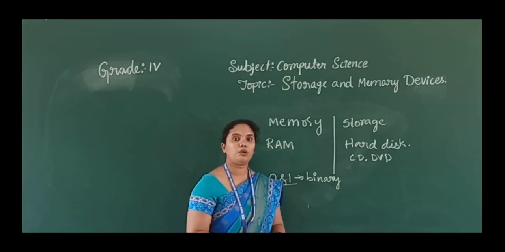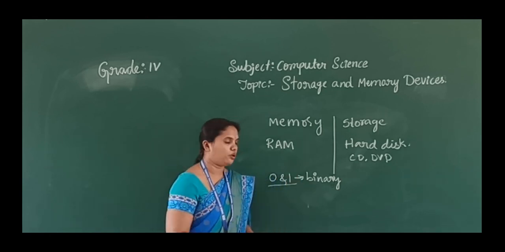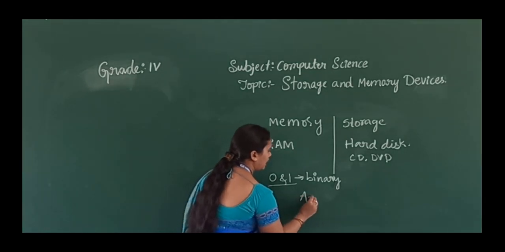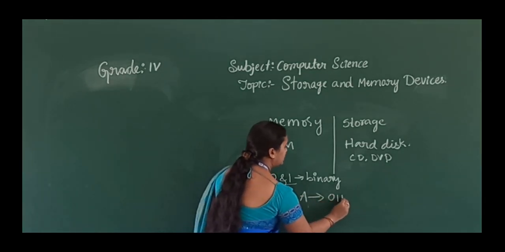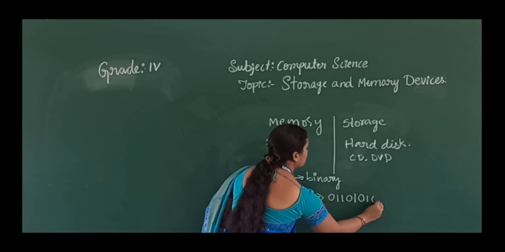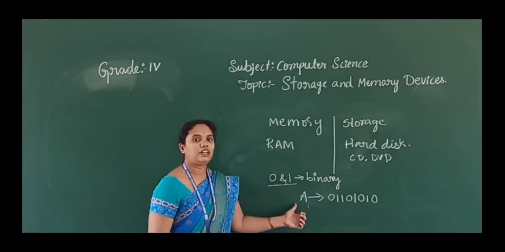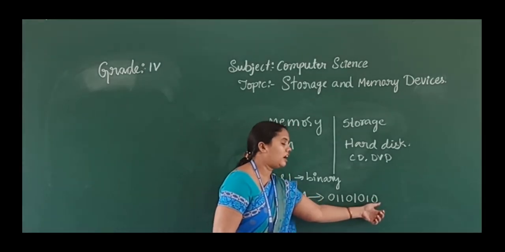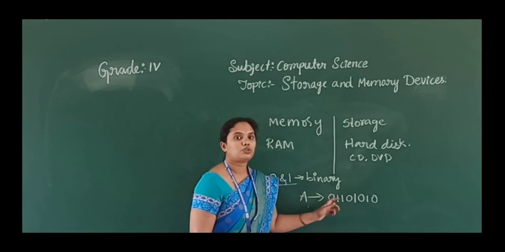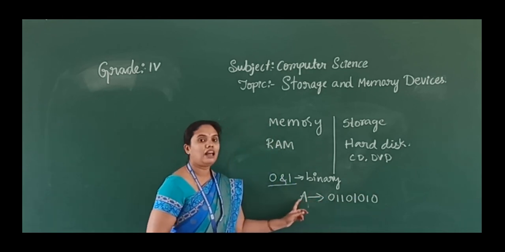For example, if you press A on the keyboard, it is going to convert A into digits like this. Each letter will take 8 digits or 8 bits to store a single letter.